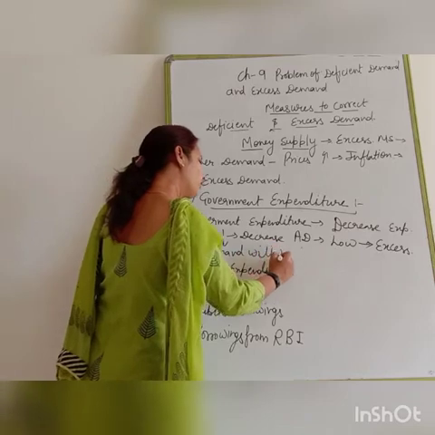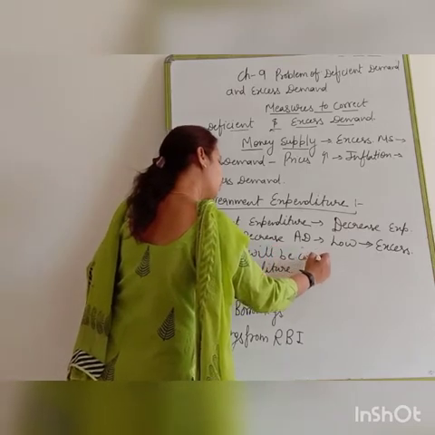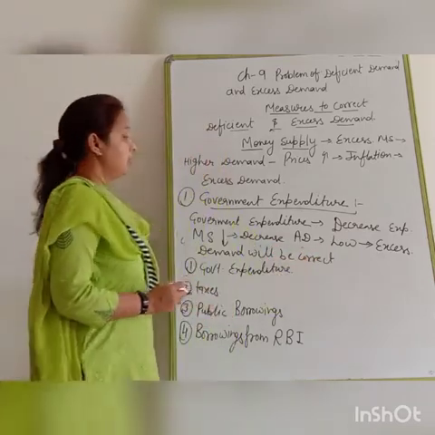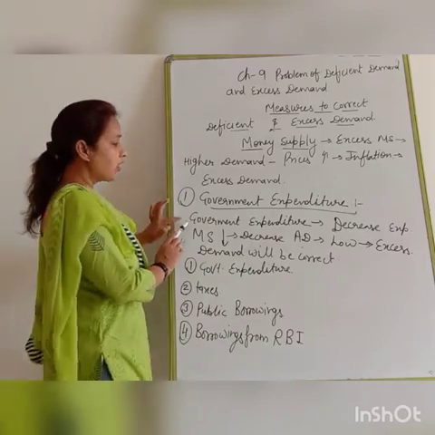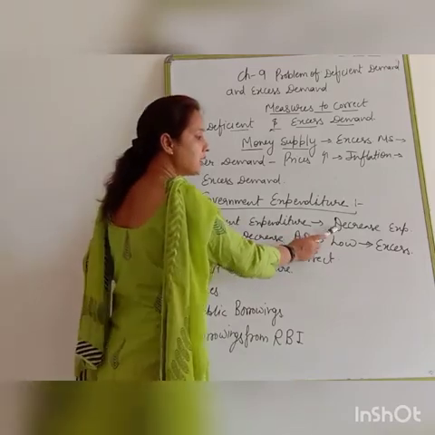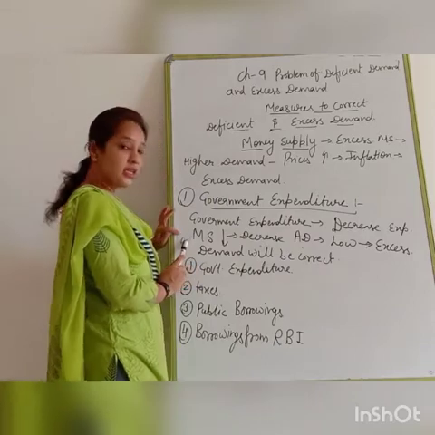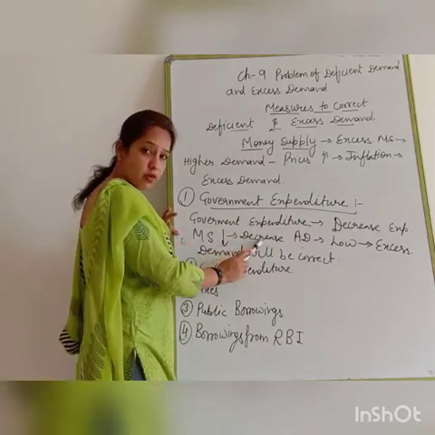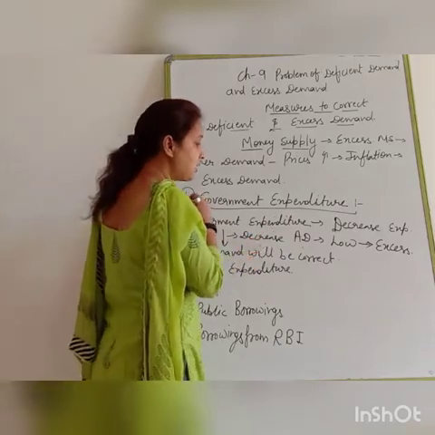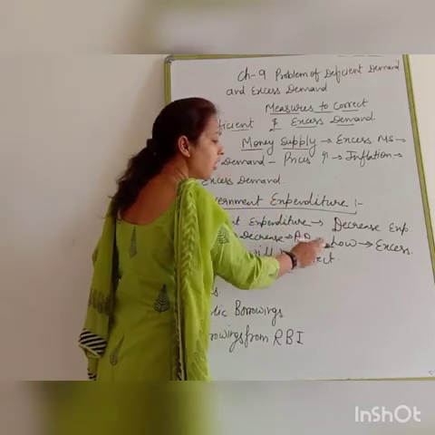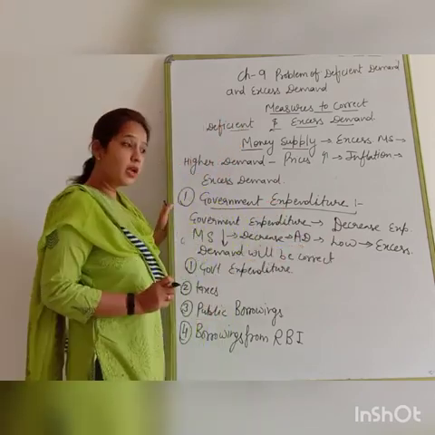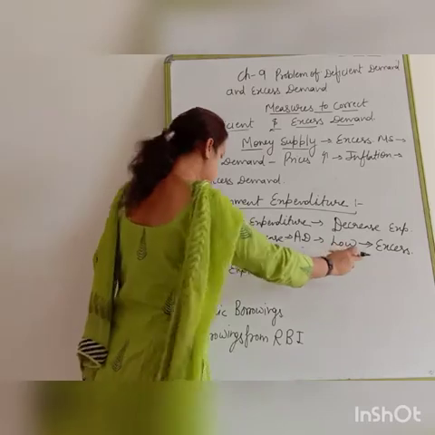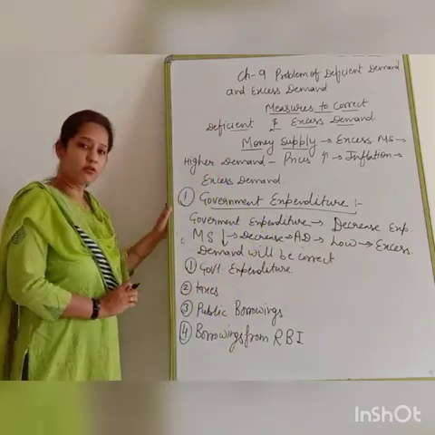Clear? Now look here, when the government decreases the expenditure, money supply will decrease in the economy. Due to the decrease in money supply, aggregate demand will be less. So when aggregate demand is less, excess demand will be corrected automatically.